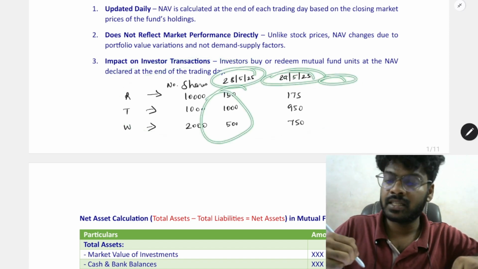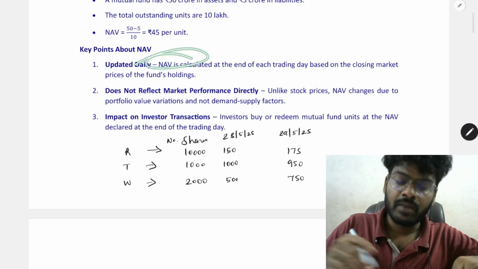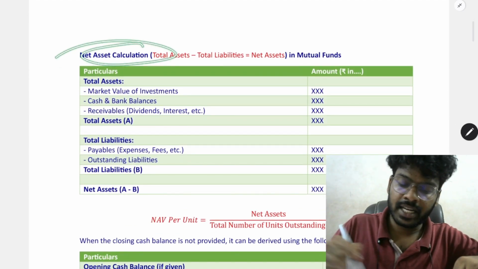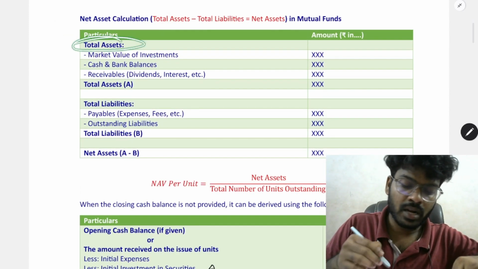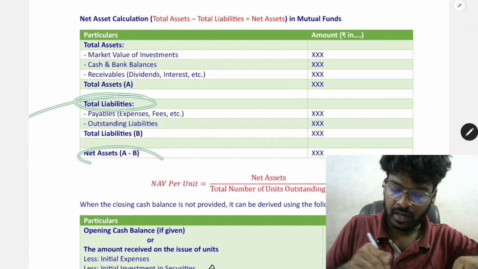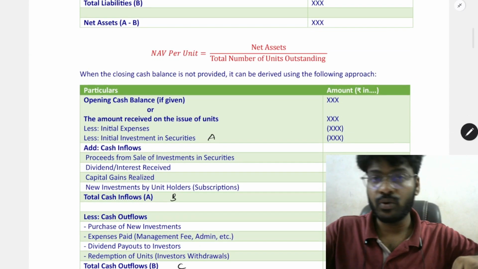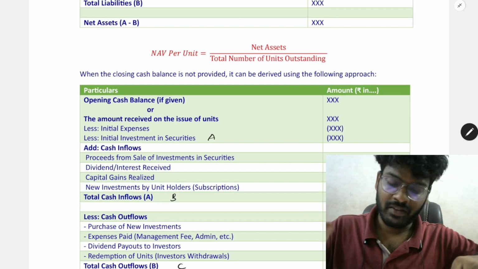So based on the changes in the price, the NAV will be updated on a daily basis on closing of the market. So computation of net asset value: net assets equal total assets minus total liabilities. Net assets divided by total number of units outstanding will give you NAV per unit.